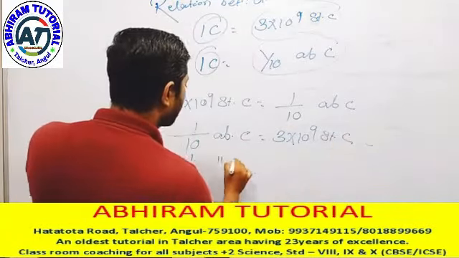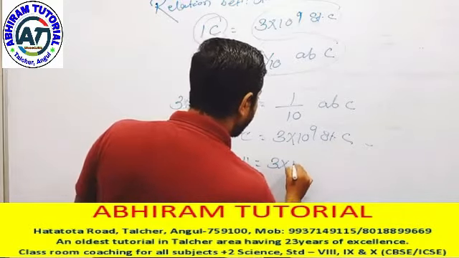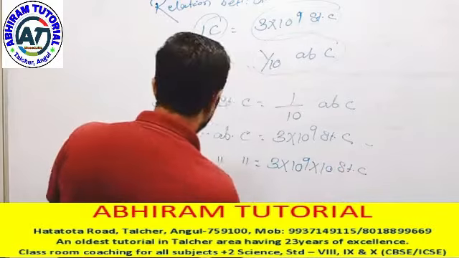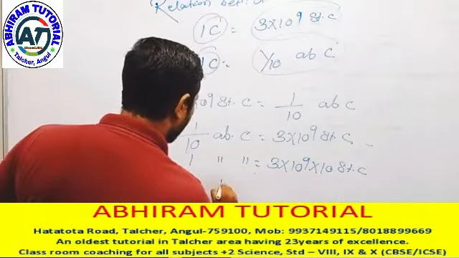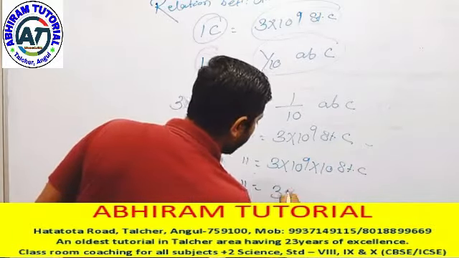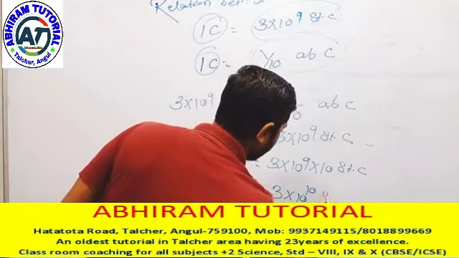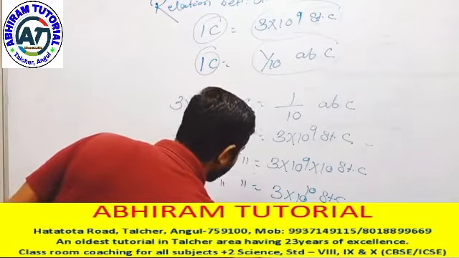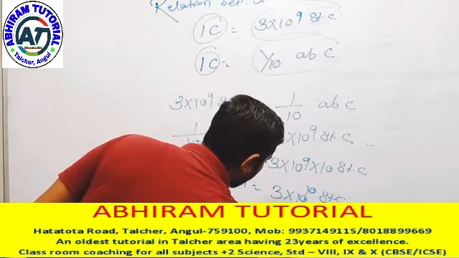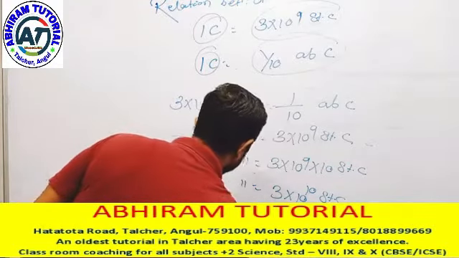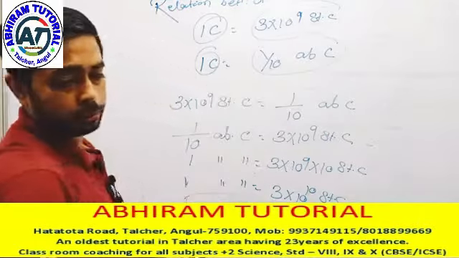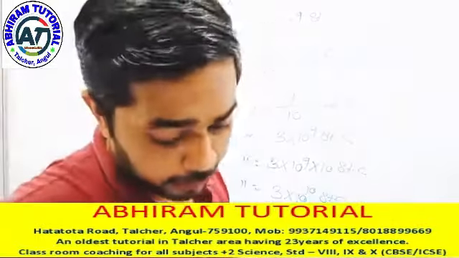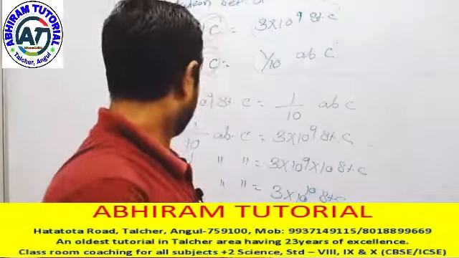Means 1 abcoulomb equals 3 into 10 to the power 9 into 10 statcoulombs, so 1 abcoulomb equals 3 into 10 to the power 10 statcoulombs. This is the relation between statcoulomb and abcoulomb.